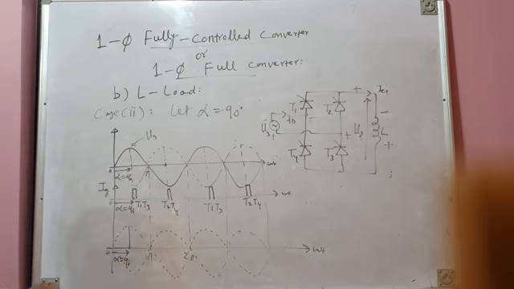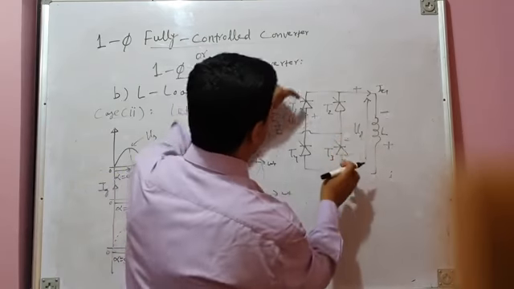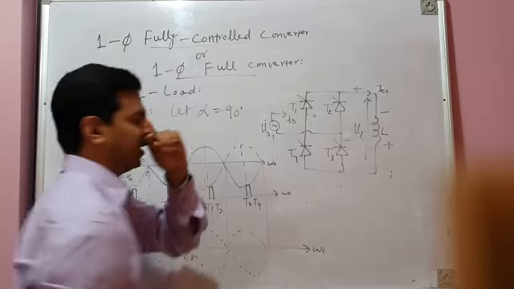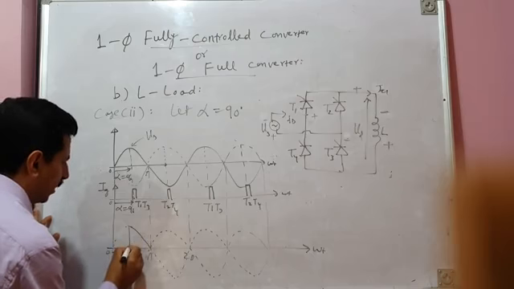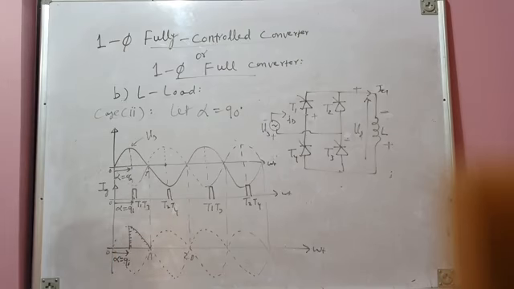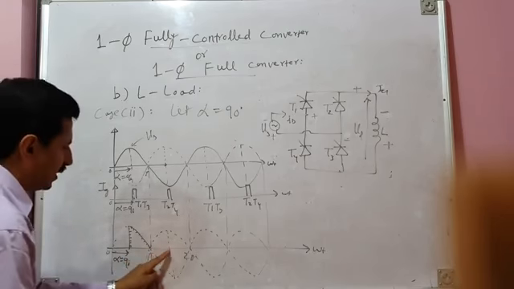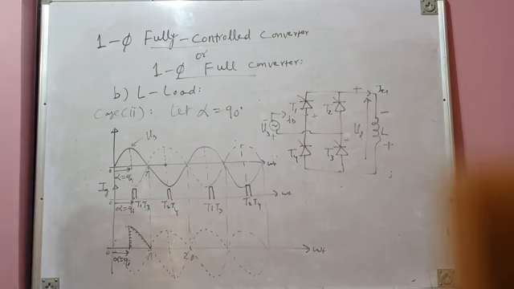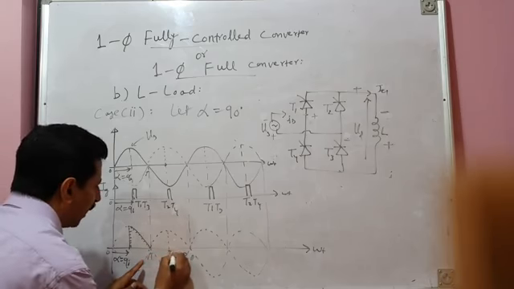After a delay of 90 electrical degrees, the firing pulse is issued. There is already a positive half cycle of source voltage. The firing pulse is issued to the T1, T3 pair, which goes into conduction, and the load gets directly connected across the source, and from alpha to pi, the entire remaining segment of the positive half cycle of voltage will get applied across the load. And then from pi to pi plus alpha, at pi plus alpha, that is after another 90 degrees, the T2, T4 pair is fired, but its firing is delayed by 90 degrees. So what will happen from pi to pi plus alpha?